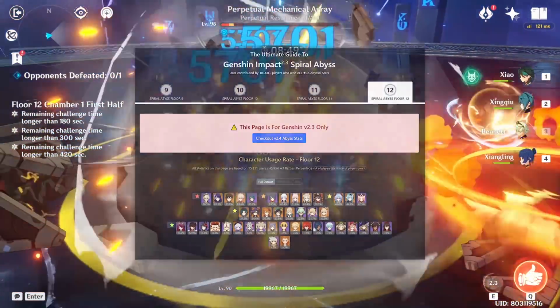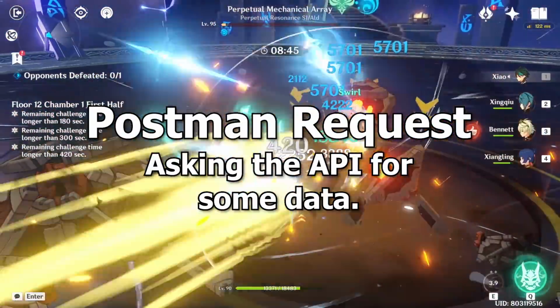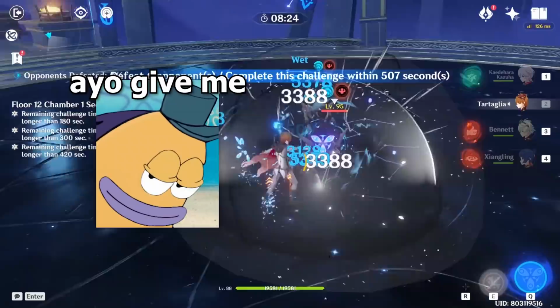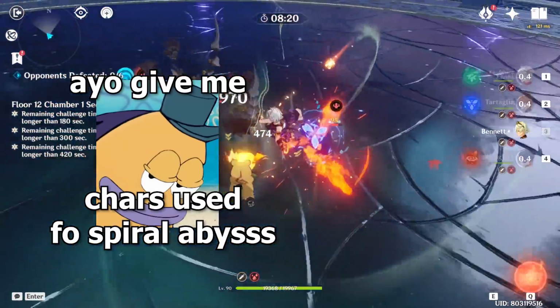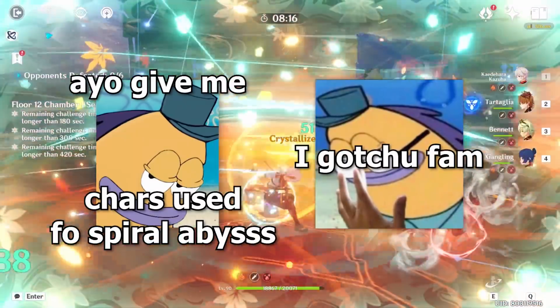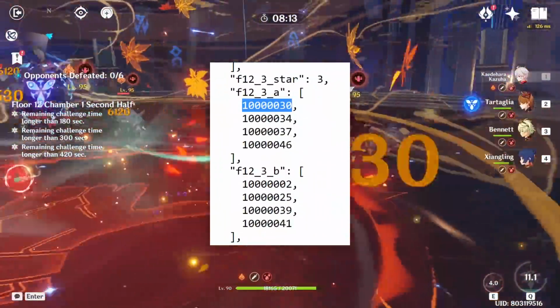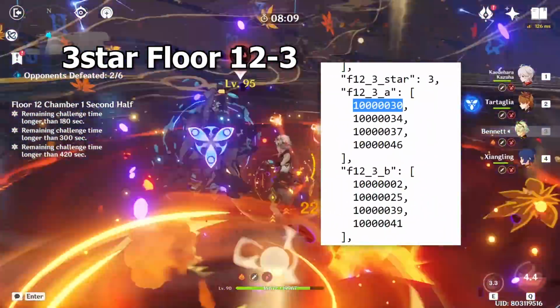They will start with what we call a Postman request. It will ask MiHoYo's APIs for some data. It will say, hey, can you tell me what this player on this server did to clear Spiral Abyss? There's actually an exact API link that I can show you, and it will give you some relevant data back in the form of a JSON file.